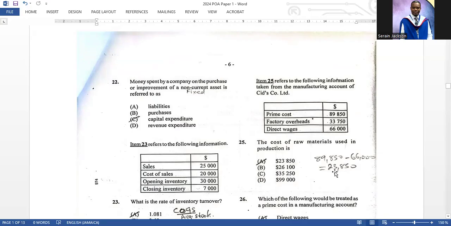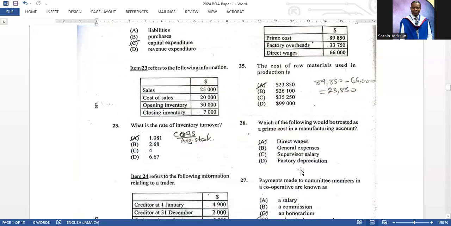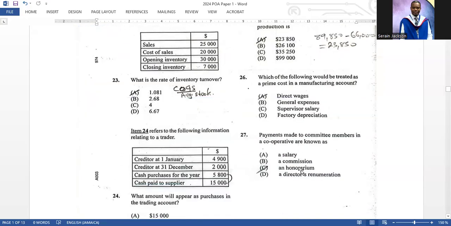It is A is the correct answer, right? And you may say, well, sir, why didn't you use factory overheads? Well, they're talking about the cost of raw material that is used, right? So we would have to subtract the direct wages from your prime cost to get that 23,850. A is the correct answer.